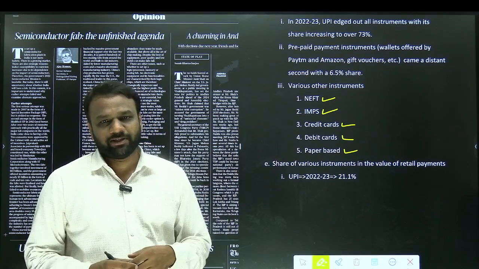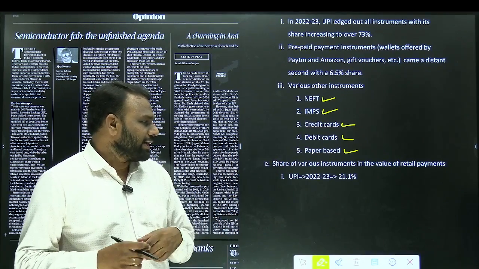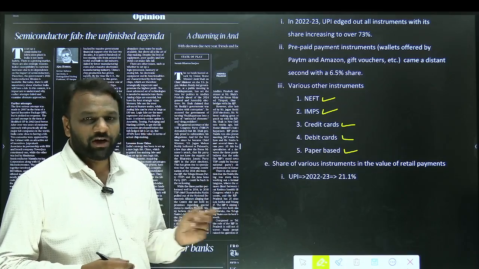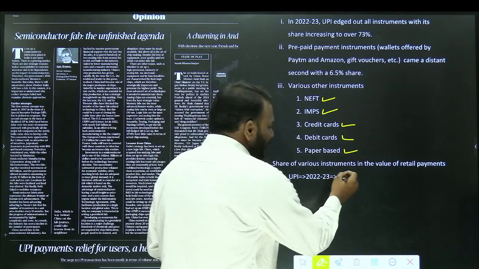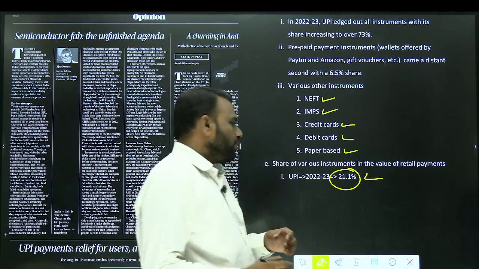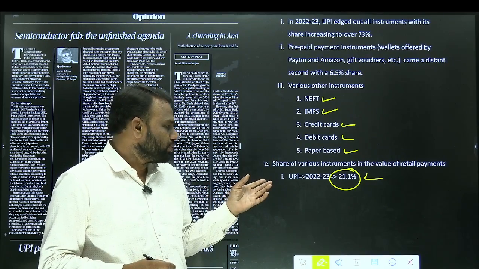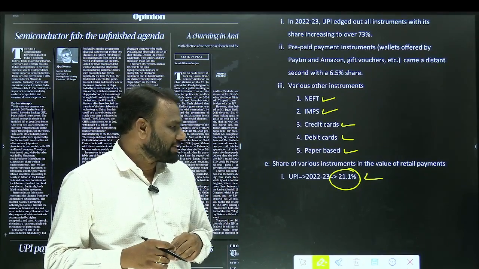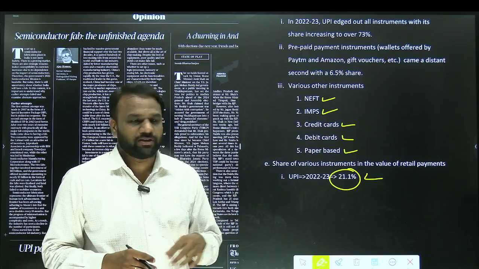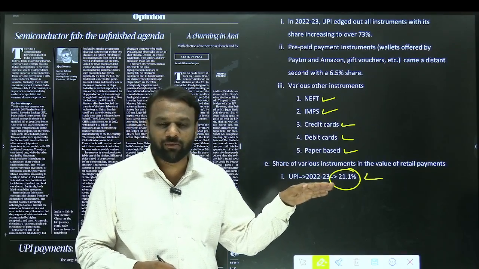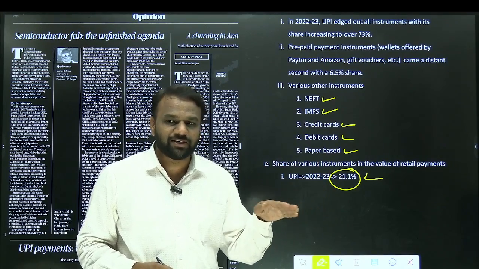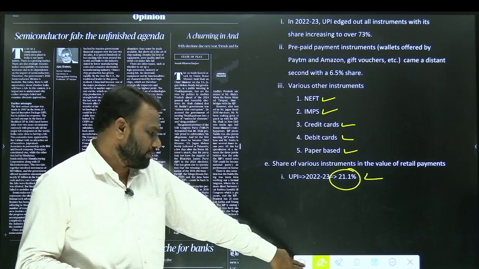At the same time, we also need to know about the share of various instruments in the value of retail payments. We don't have the value of the other retail payments, but when it comes to the share of UPI, it is close to 21%. So when it comes to volume, it is close to 75%, but when it comes to the value of transactions, it is close to 21%. Again, this value is going to be beneficial from both the Prelims as well as Mains point of view.